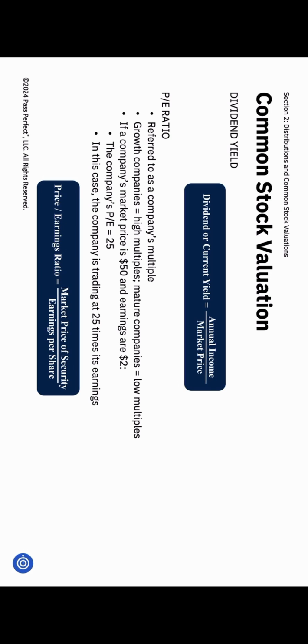Let's look at the annual dividend income here. Suppose the earnings per share are $2. If the company pays out half of that, it's $1 in dividends. For simplicity, let's say the stock is trading at $10 per share, and with an annual dividend of $1. In this case, the dividend yield is 10%.